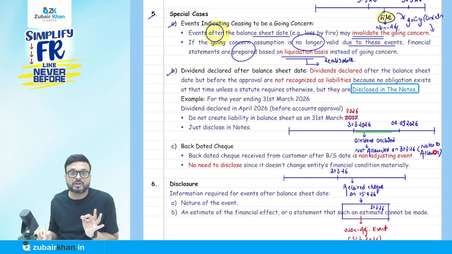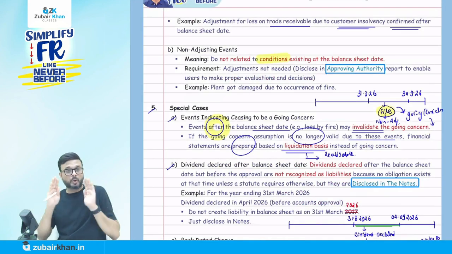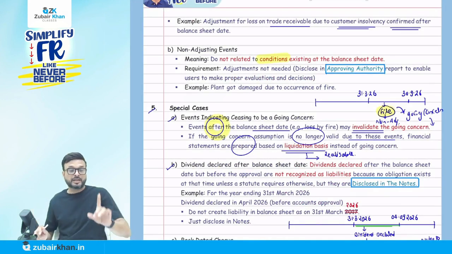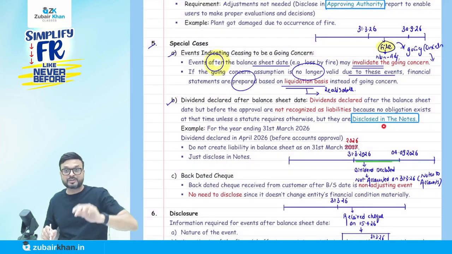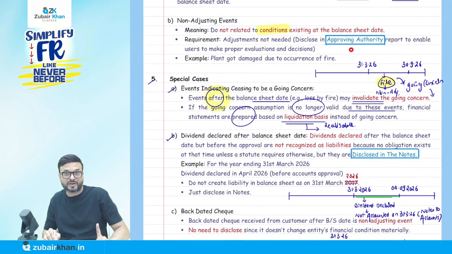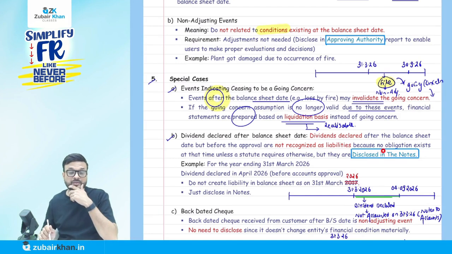Where will it be shown? In notes to accounts. Just disclose it in the notes to accounts. That's it, since we have not yet approved the financial statements. This is also an important point. Remember that in the whole of Accounting Standard 4, for non-adjusting events we disclose in the approving authority's report. But when it talks about dividend, we disclose in the notes. So remember these two points: non-adjusting event, approving authority's report; dividend, disclosure in the notes to accounts. Very important.